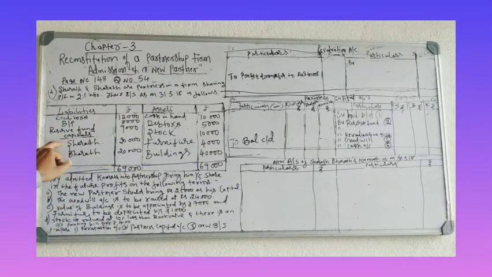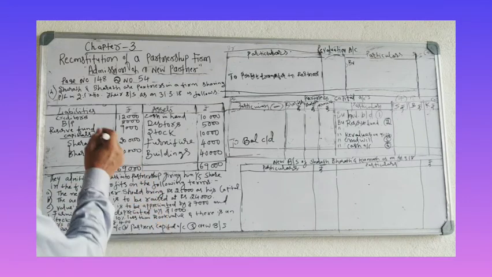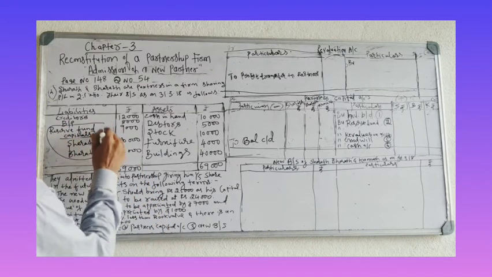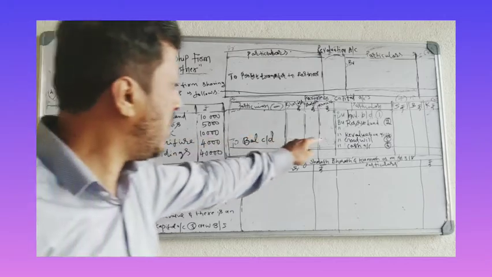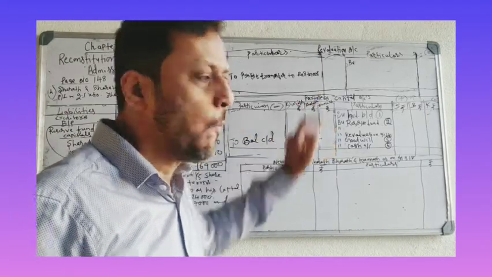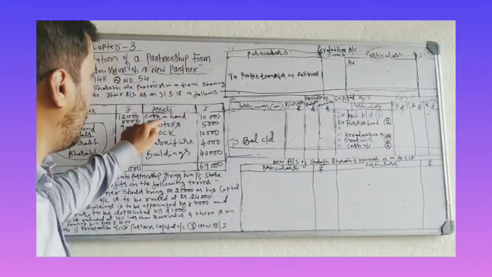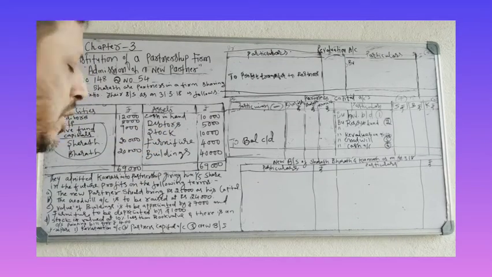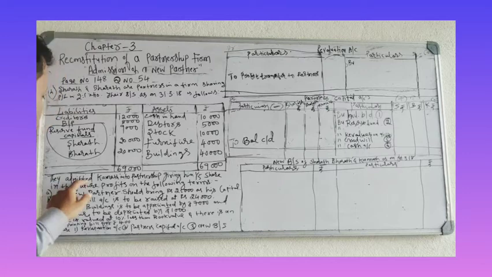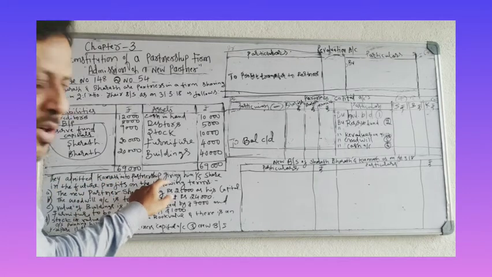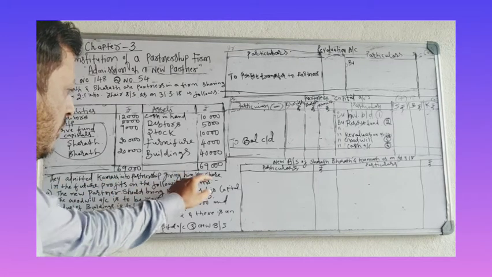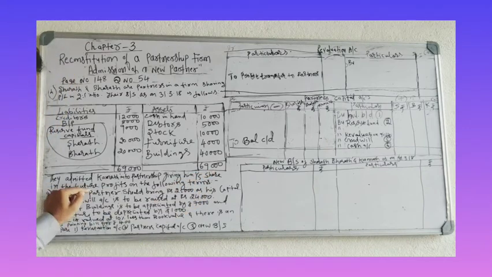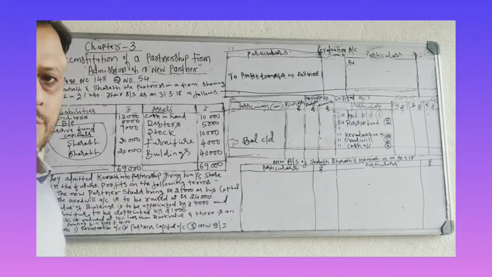Reserve fund and capital go to partners. So this reserve fund and capital you have to record in partners' capital account. On the asset side, you have cash in hand, debtors, stock, furniture, buildings. They admitted Kamath into partnership, giving him 1/5 share in the future profits on the following terms.